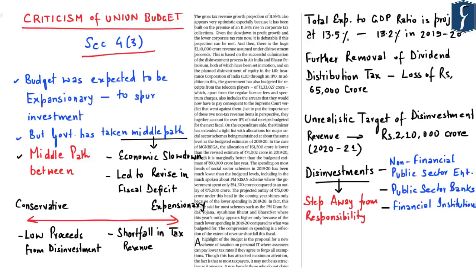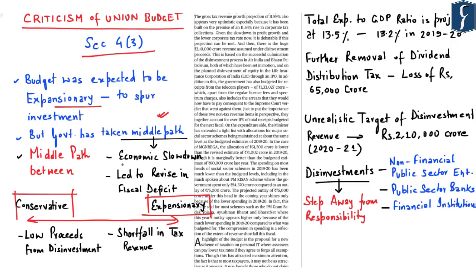Now the article says that considering the slowdown in the economy, the budget was rather expected to be expansionary and was not supposed to take a middle path, that is between conservative and expansionary. So this government has taken a middle path with respect to this particular budget.